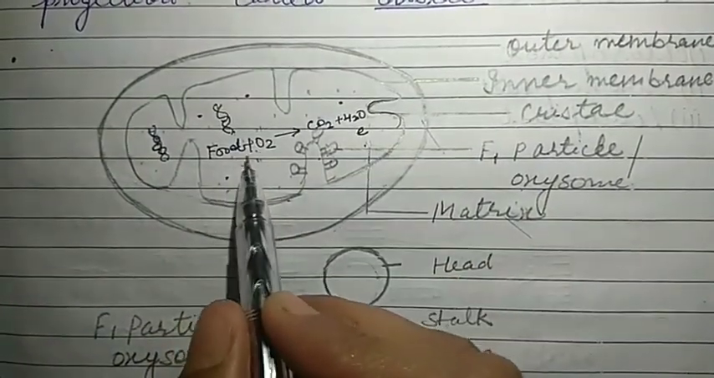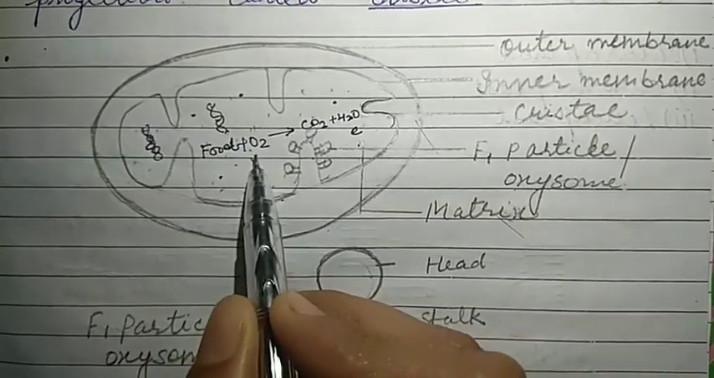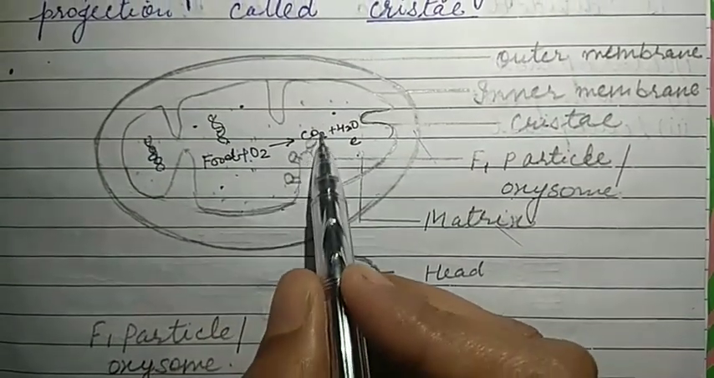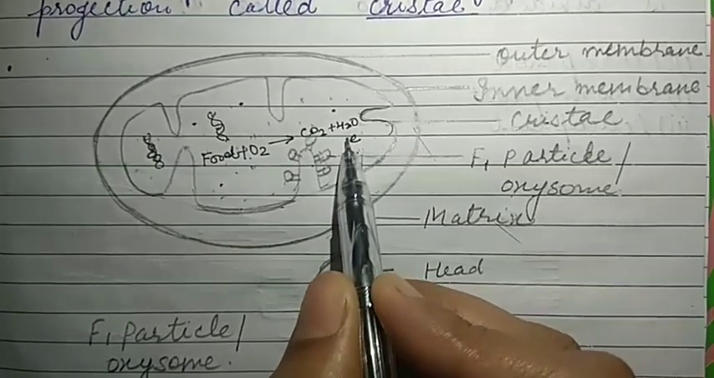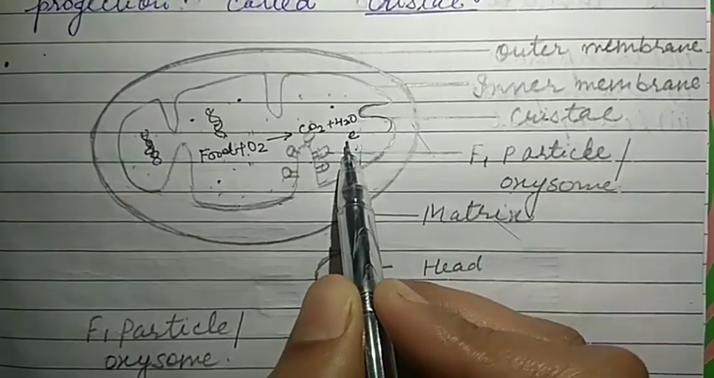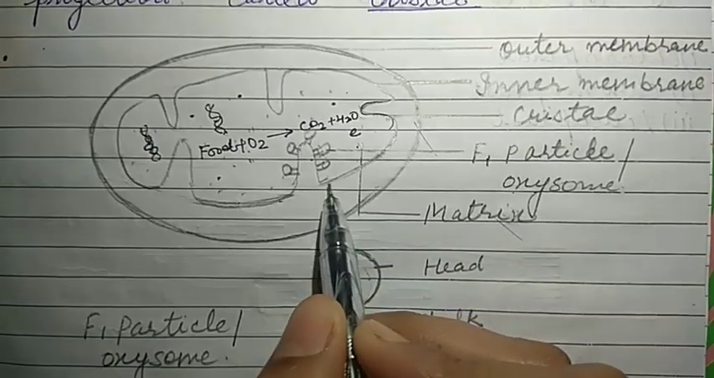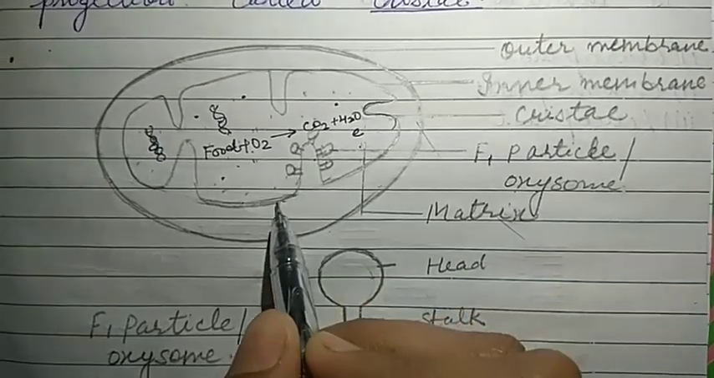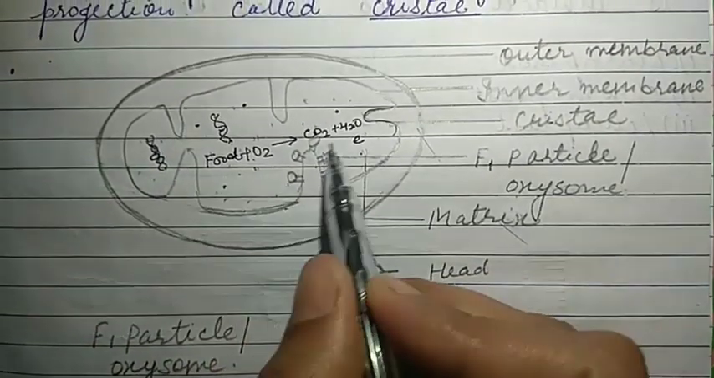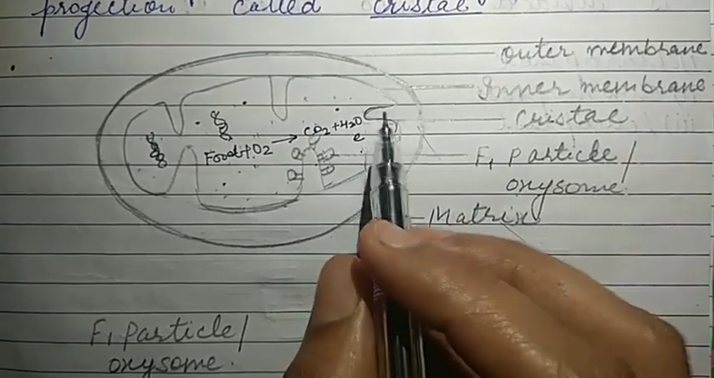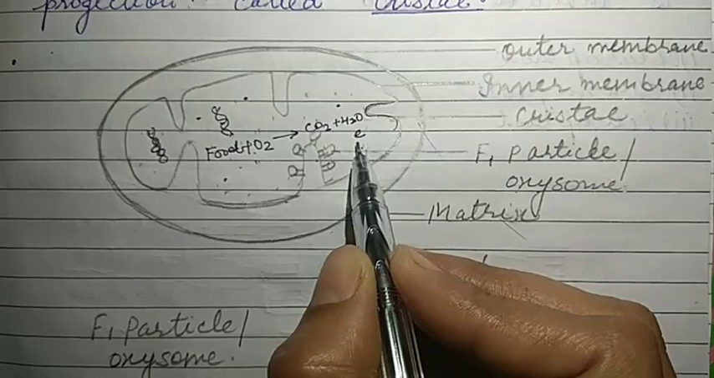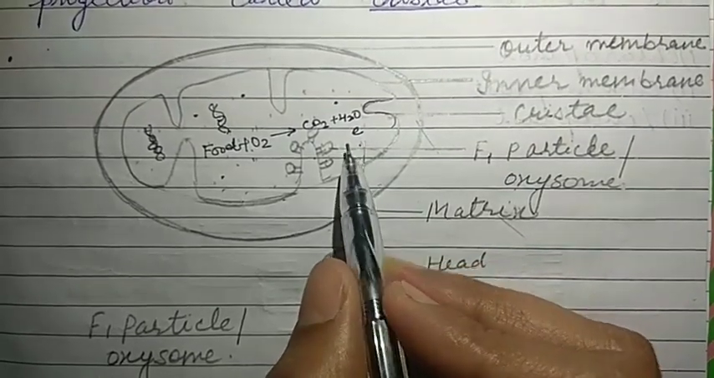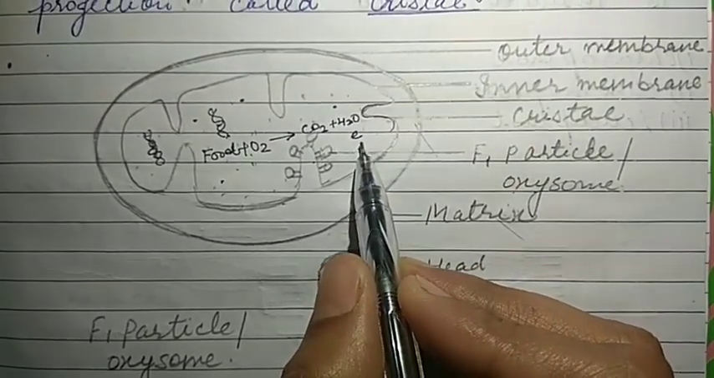You can see here the food will oxidize in the presence of oxygen. This will release carbon dioxide, water, and the energy that is released will be stored in the form of ATP. So this cristae is the site for aerobic respiration. And you can see here how energy will be released. The full form of ATP is adenosine triphosphate, and ATP is also known as the energy currency of the cell.